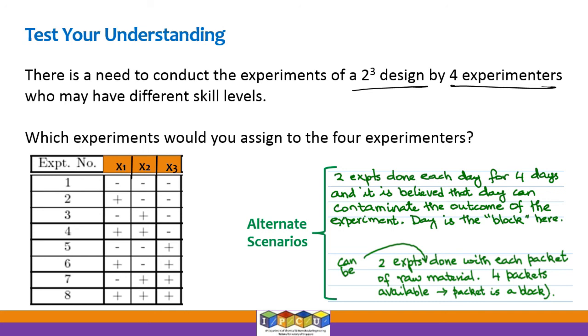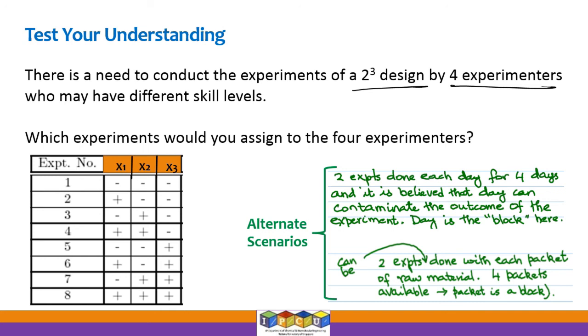So find 4 experimenters. And when you found those 4 experimenters, unfortunately, they may have different skill levels. Of course, you can give them training, etc. That helps to have a pool of almost same skill level people. But assuming it's not there, how do we assign the experiments to the 4 experimenters?